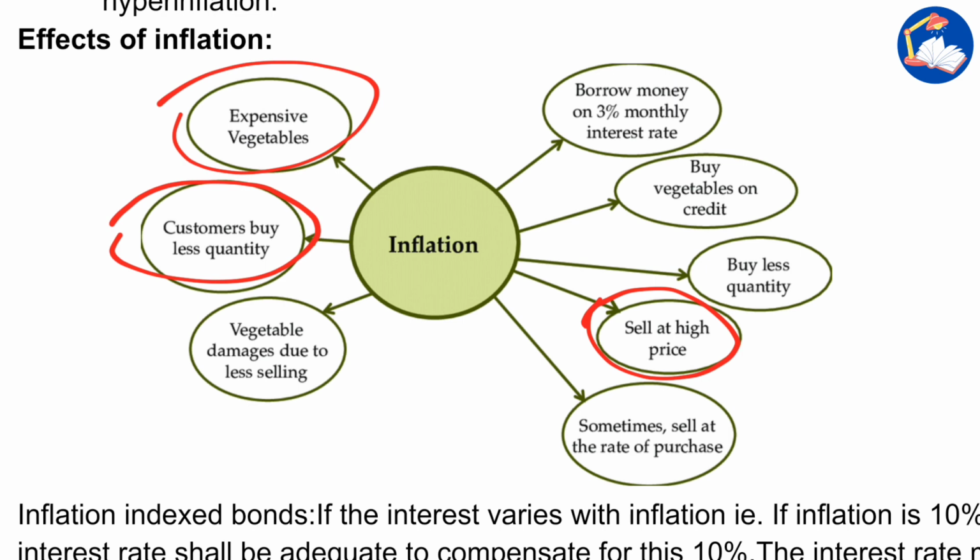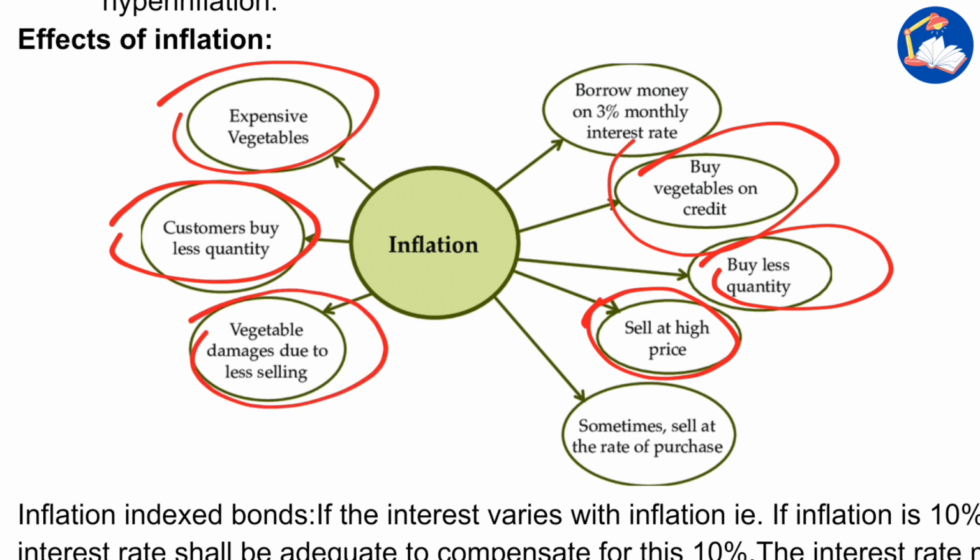Now, buy vegetables on credit. We may not have money with us, so we need to borrow money to buy food products. Buy less quantity, that we have said. Vegetable damage: since consumers will buy less of the food products, they can get damaged naturally.